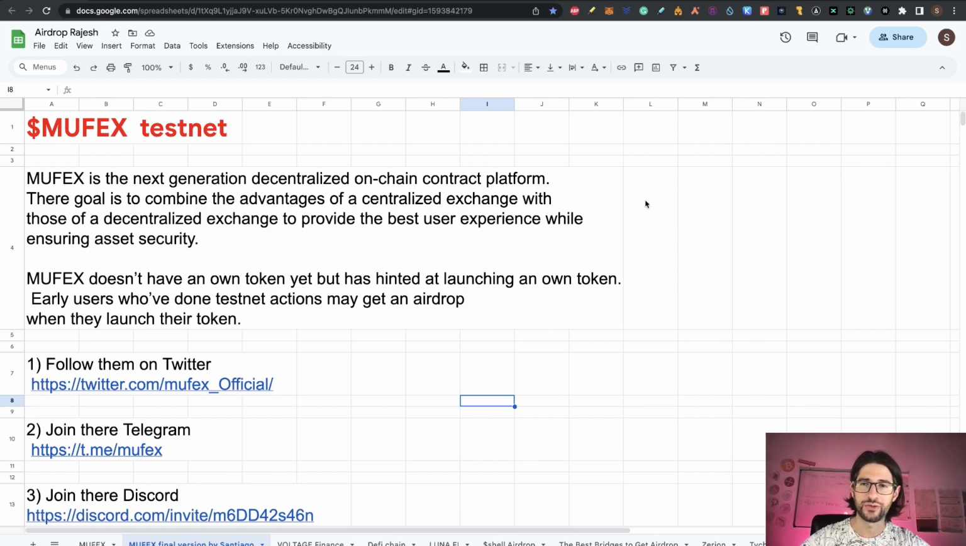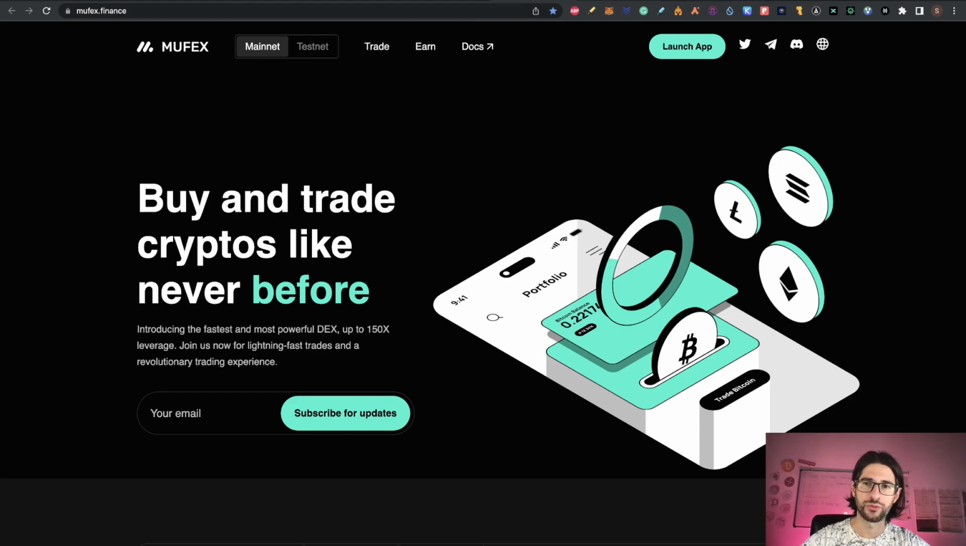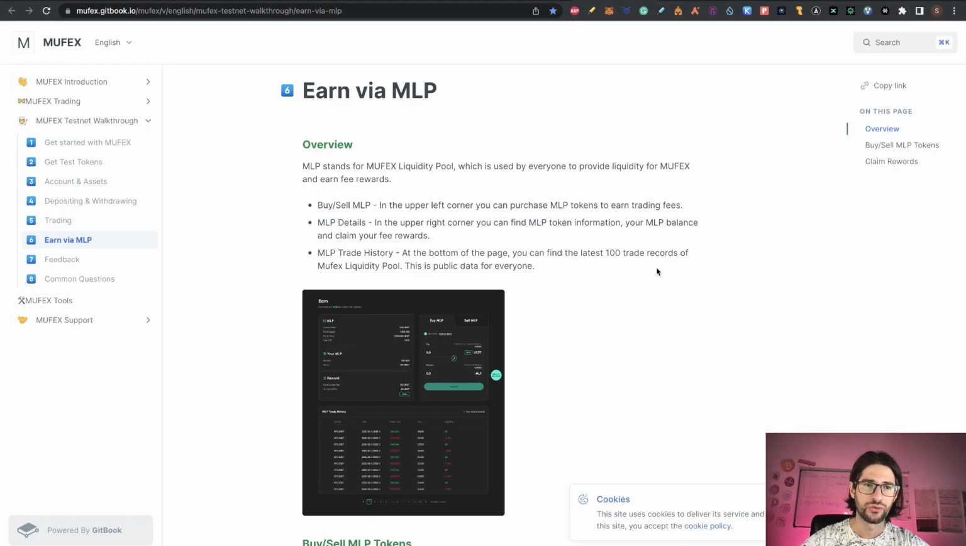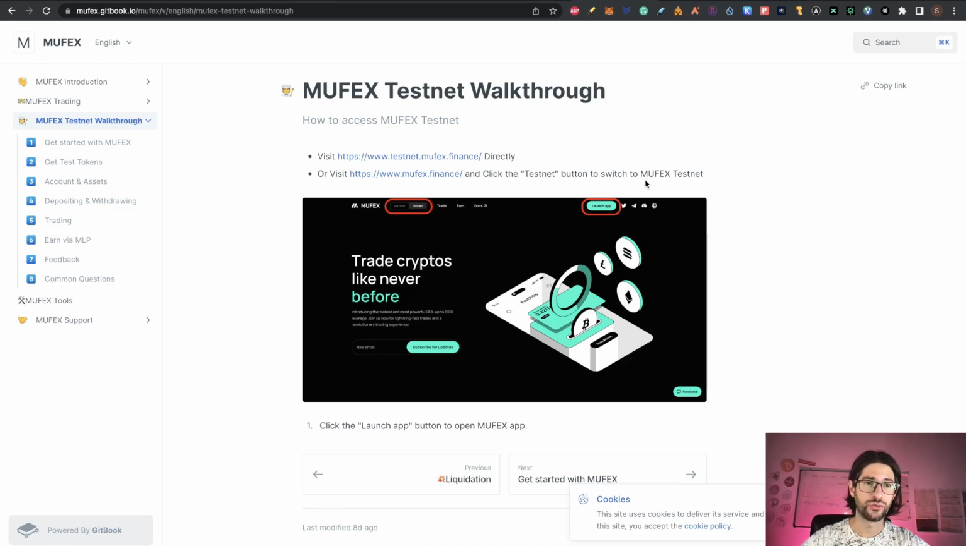And also this is rumored because you have an excellent step-by-step on how to test the application. So we are going to go into that too. And all the steps are going to be here. It is one of the points on my step-by-step. So if you want to do the official testnet walkthrough, you can do it. But I'm going to simplify most of that in my video.